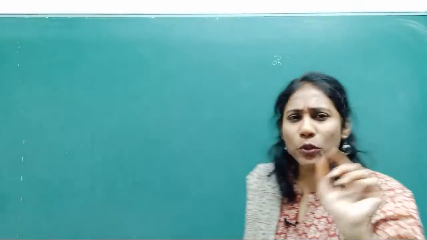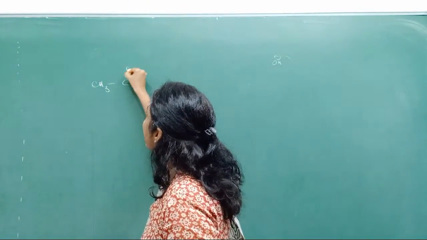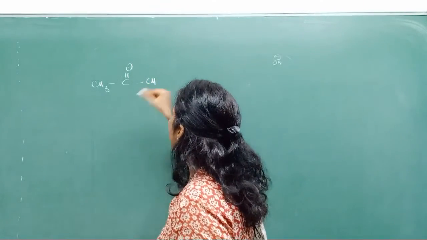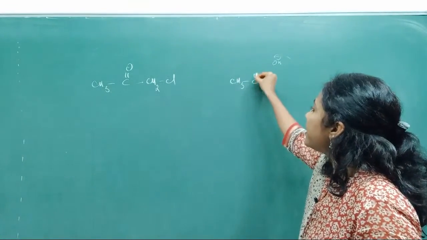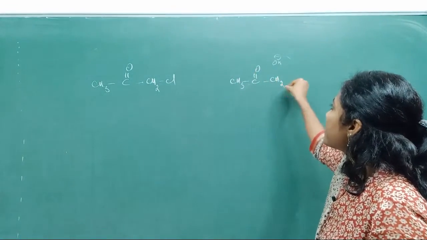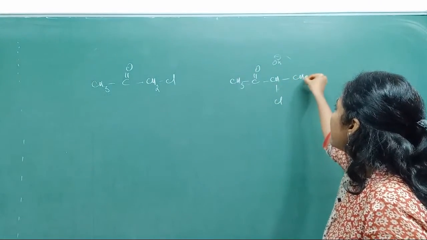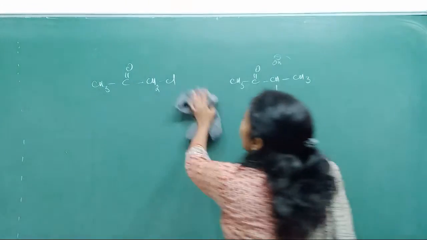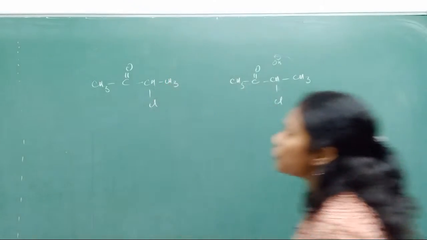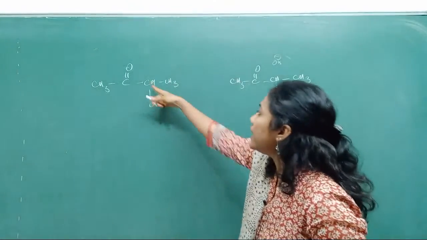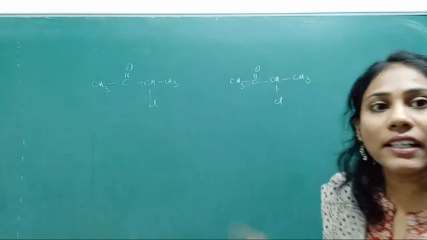And now one more interesting example here. CH3, C double bond O, CHCl, CH3. Okay, so look at these examples. Both are secondary alkyl halides. Okay, so both are secondary alkyl halides, guys.